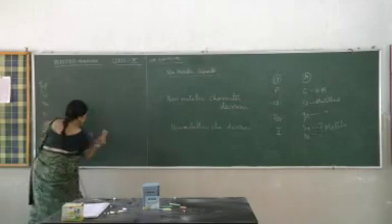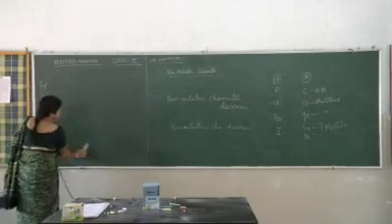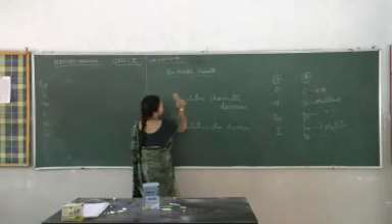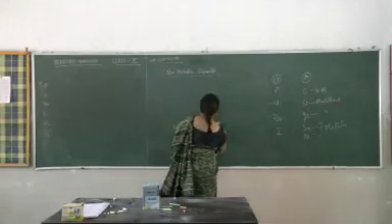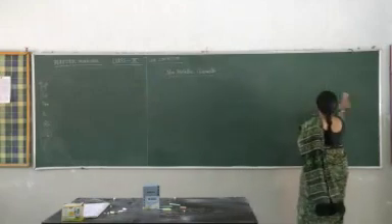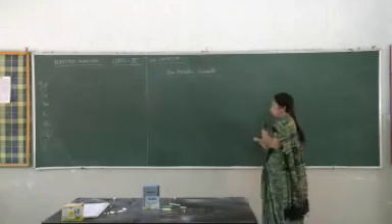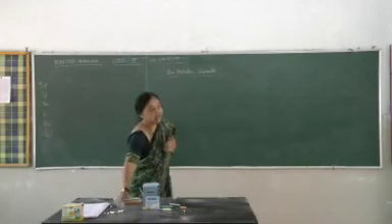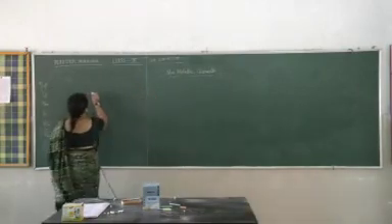Now some other related characters are, let us see the reactivity first, how the reactivity increases and decreases. Let us see the trend in reactivity.